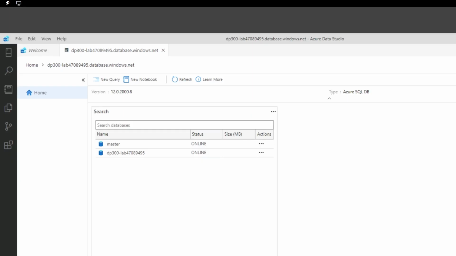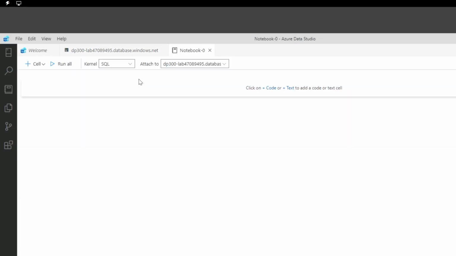All right, perfect. And we can see we are now being connected to that SQL database server with the database that we created. All right, so now what I want us to do is to create a notebook for it.